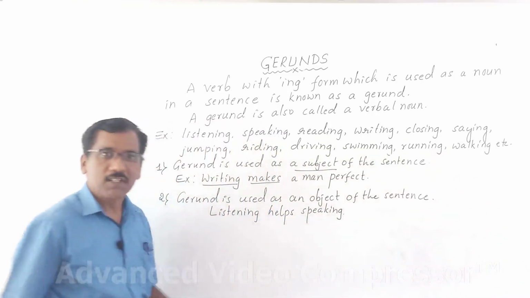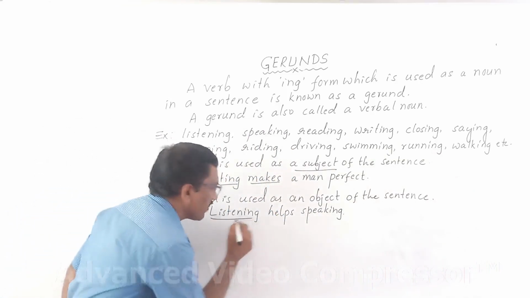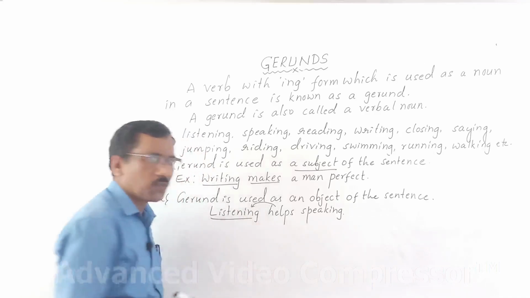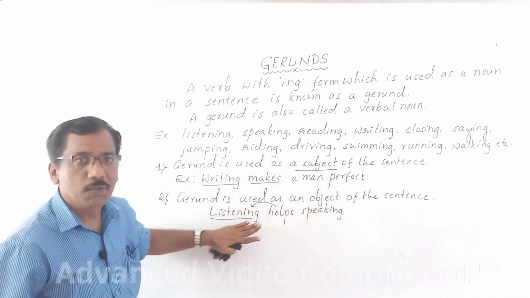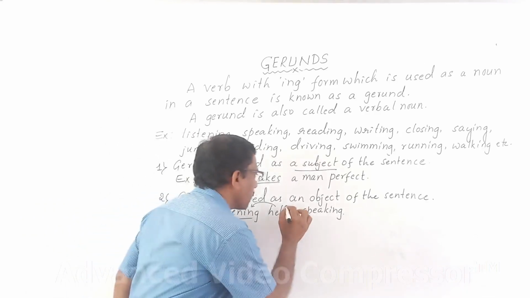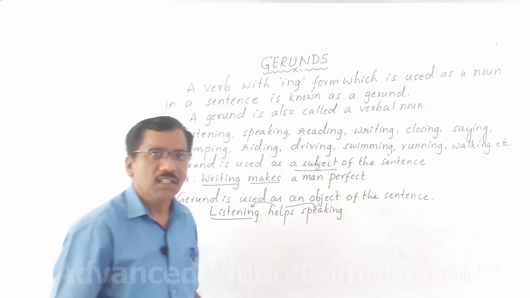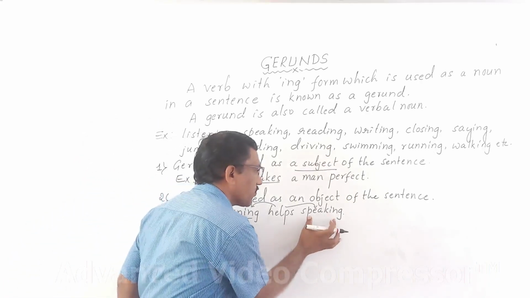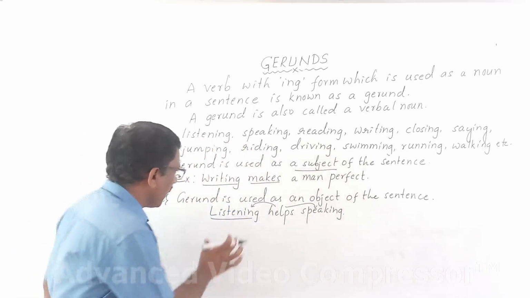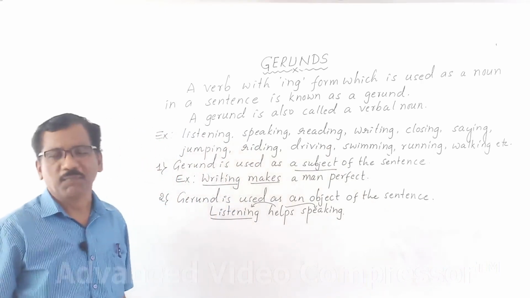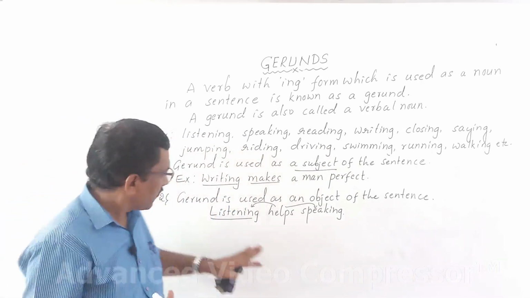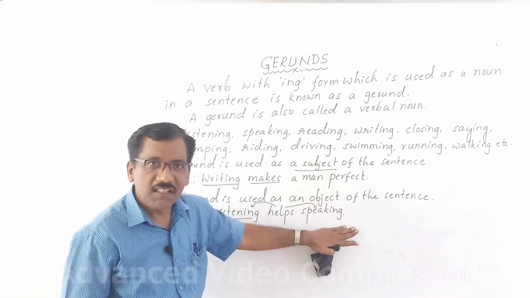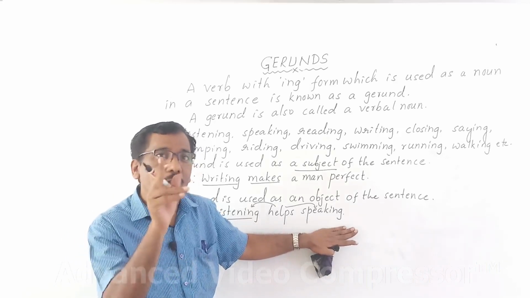Come on, you please look at the sentence. Listening is also ing form. It has come before the verb, so it is subject. And speaking is also ing form. It has come after the main verb, helps. So speaking is object here. Listening is subject here. So gerund is used as subject of the sentence in the second sentence, and it is also used here as an object.